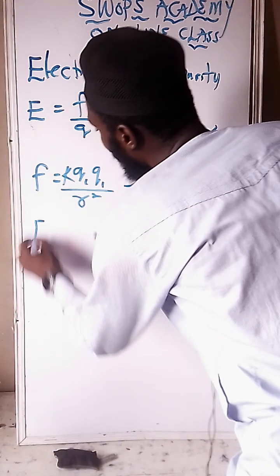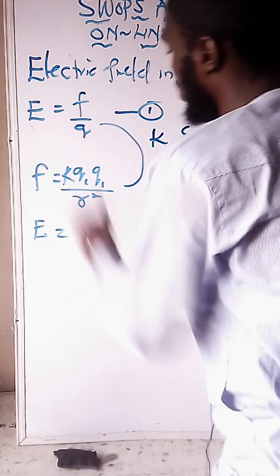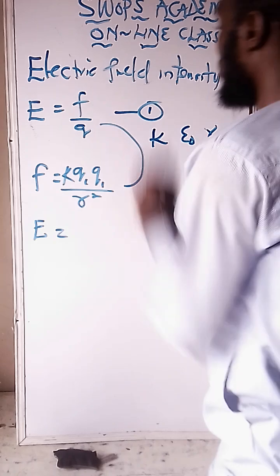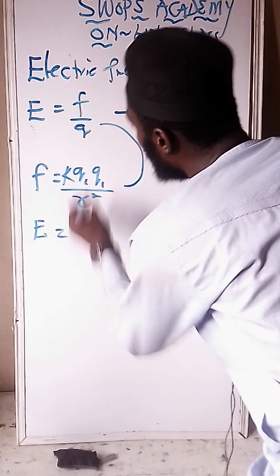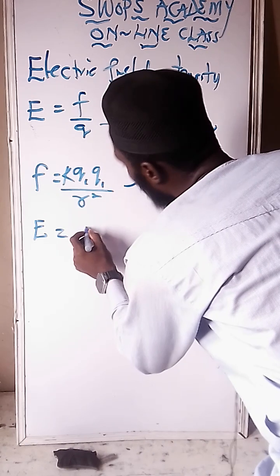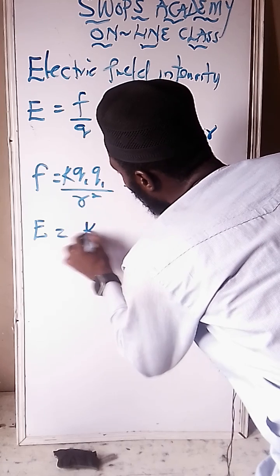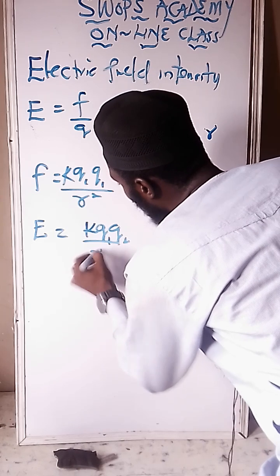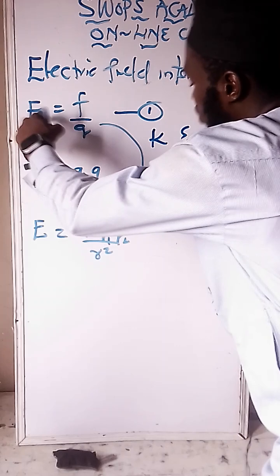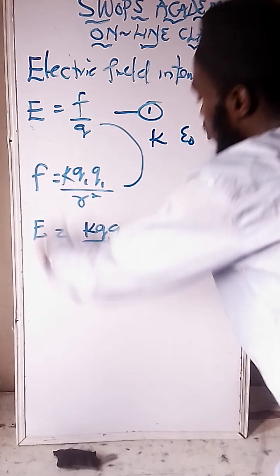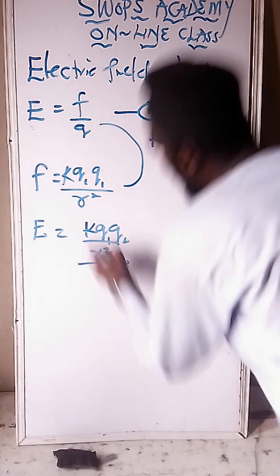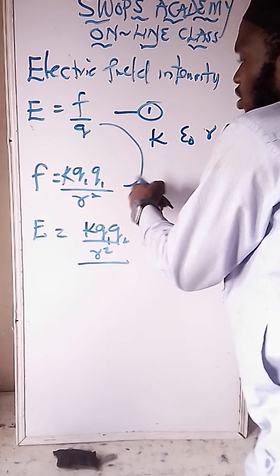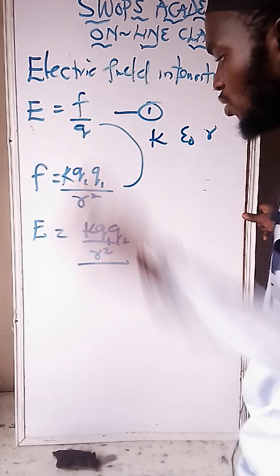Wherever I see F, what will I put? I'll put K Q1 Q2 all upon R squared. I'm substituting the value of F from Coulomb's law of electricity, which I explained in the second video of this class.